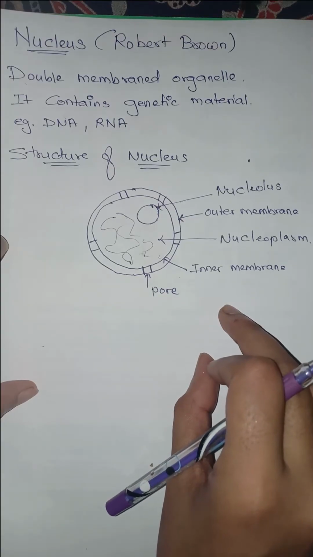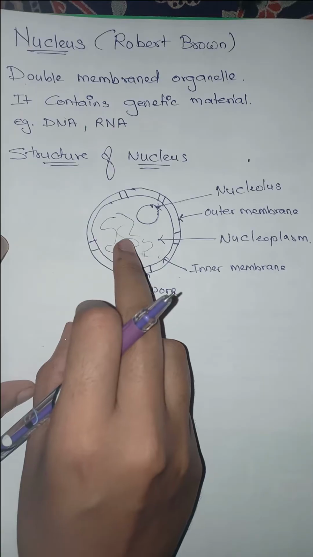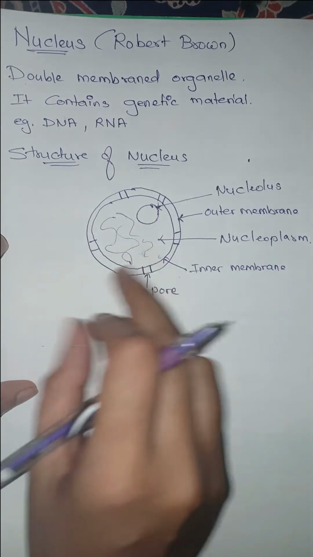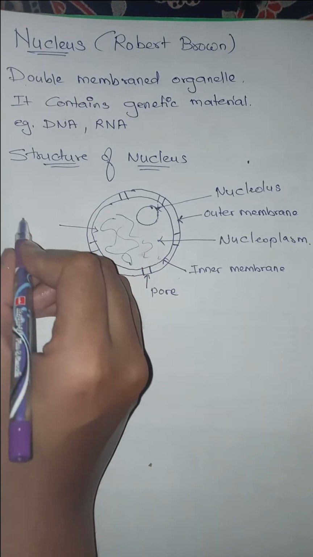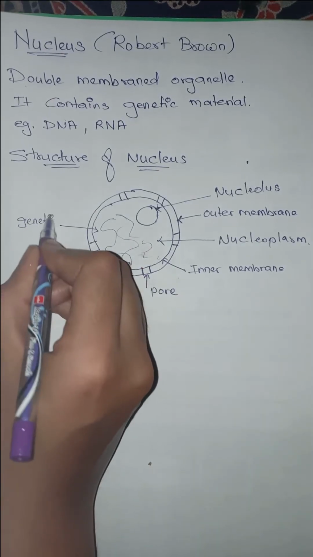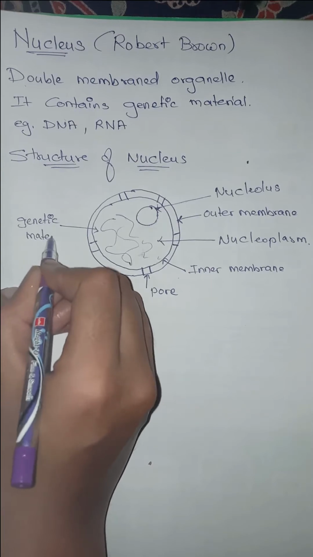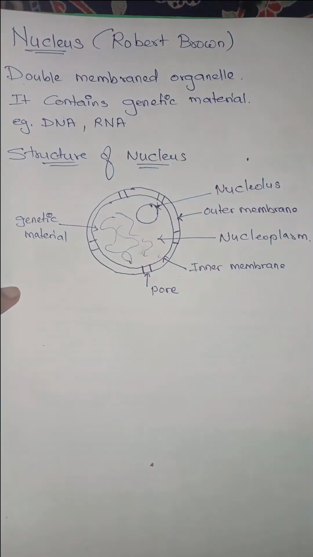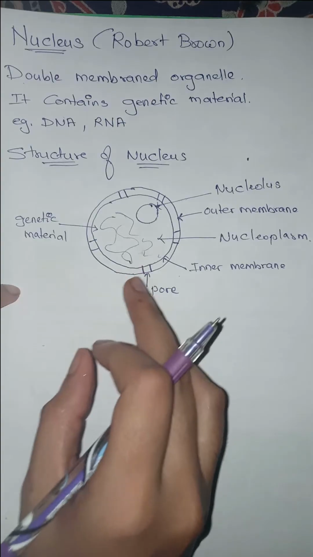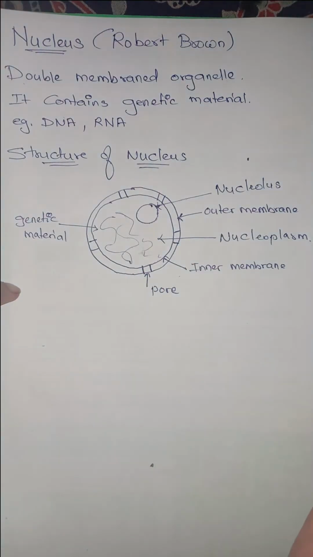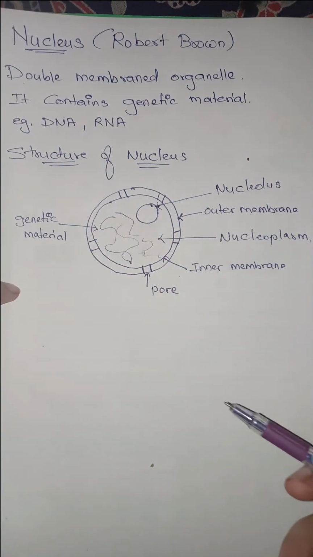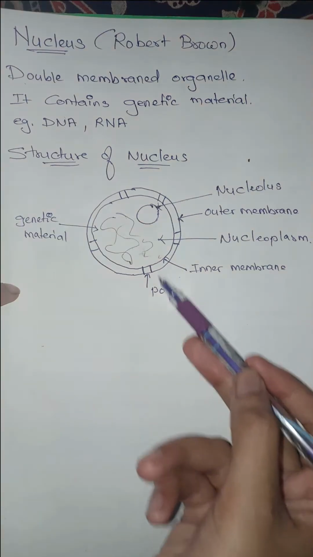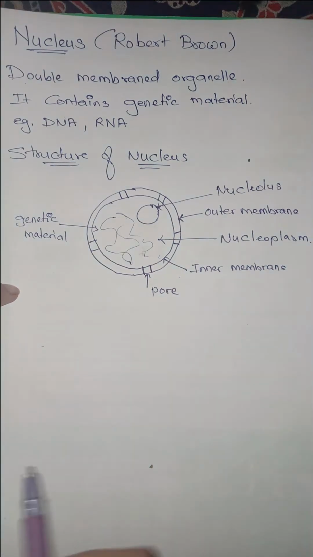So why does this happen? This is your DNA, your genetic material, which is loosely found in the nucleoplasm. This genetic material will form your chromosomes, and the DNA, or whatever it is, is to be exported out of the cell whenever it is required. So it is transferred through these pores.